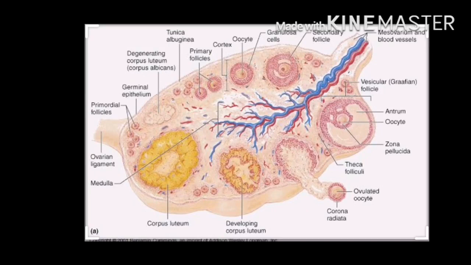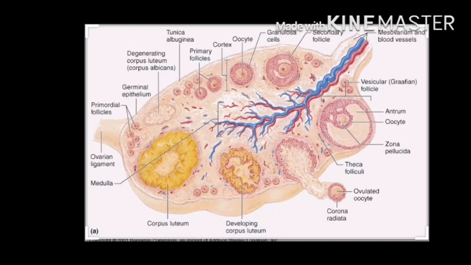That is ovulation, and it takes place on the 14th day of the menstrual cycle. The remaining part of the follicle changes into a temporary endocrine gland called the corpus luteum. If fertilization does not take place, the corpus luteum degenerates into a white scar called corpus albicans.